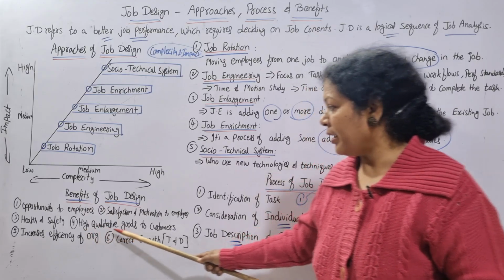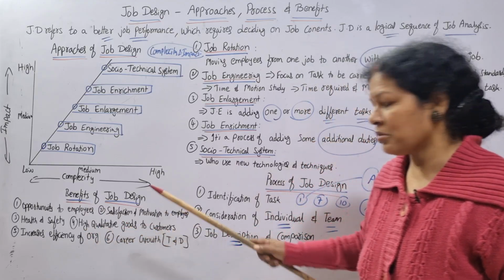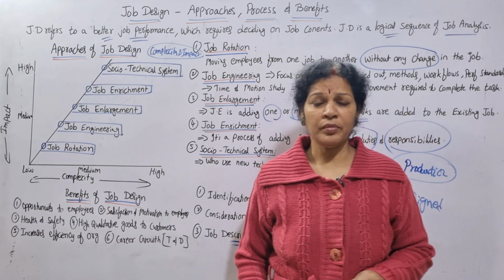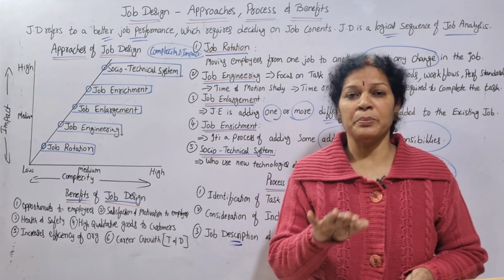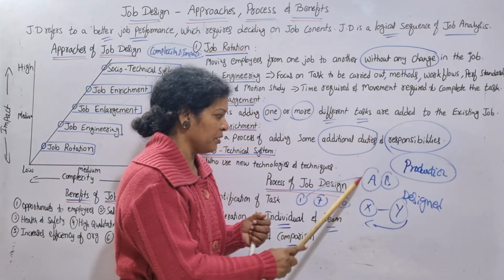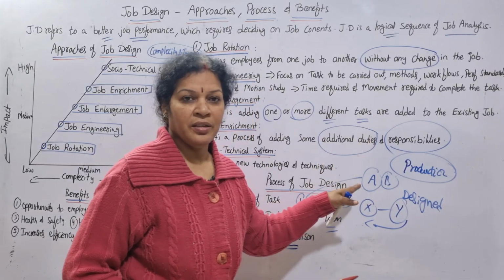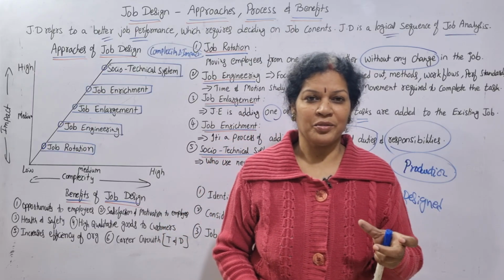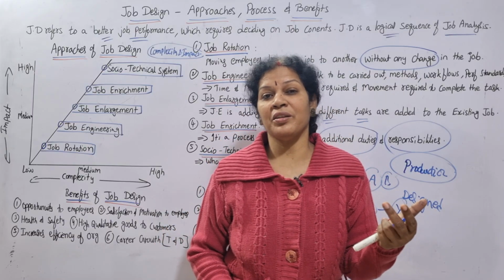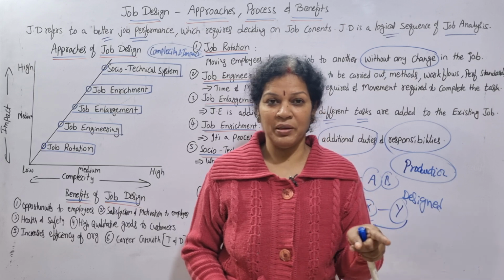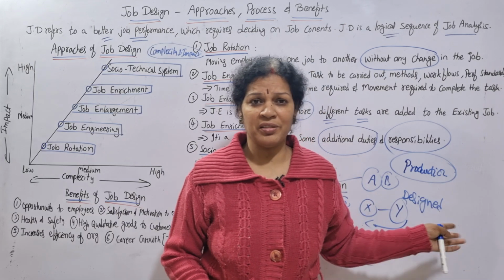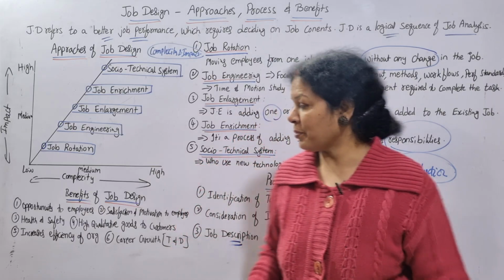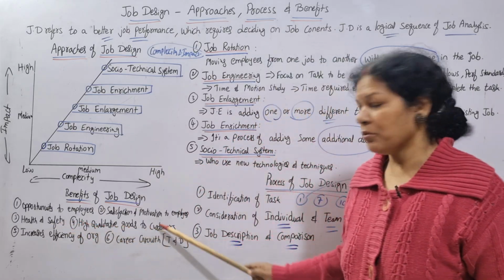And the next one, high quality goods for the consumers. As the nature of the job is increased to the maximum level, like I said, when A's job is designed, then he is going to produce good products with his new technology, with his new skills. That will automatically be beneficial to the customers because they are getting quality products if the job is designed properly. So, high quality goods for the customers.